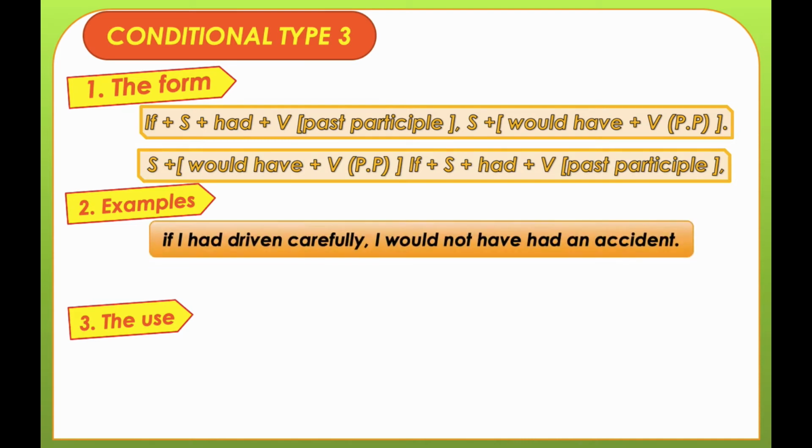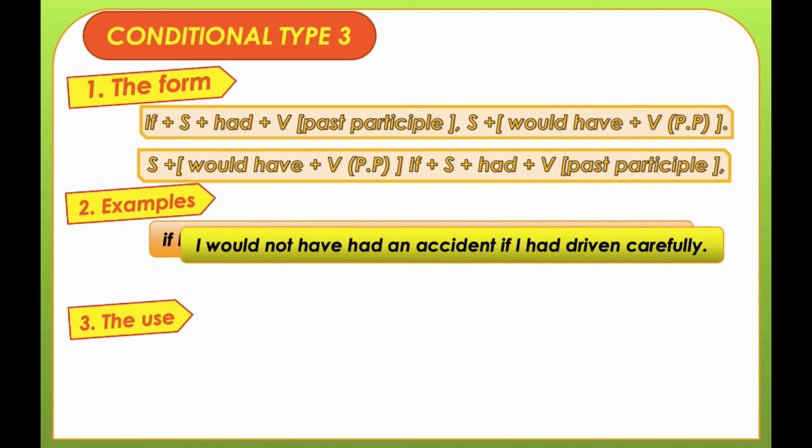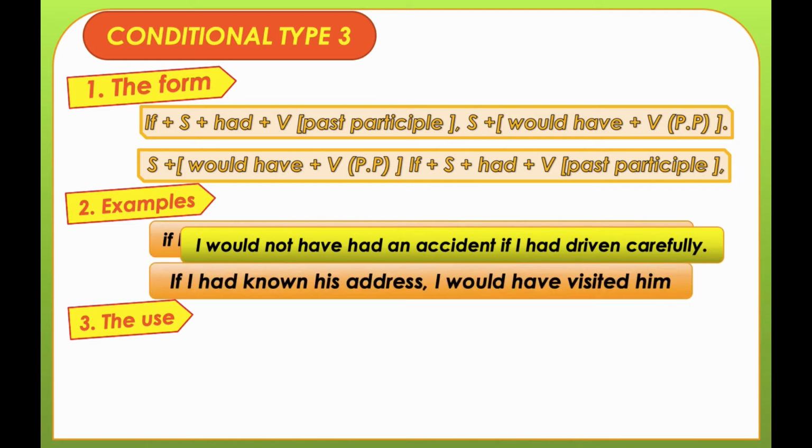If I had driven carefully, I wouldn't have had an accident. It changed to: I wouldn't have had an accident if I had driven carefully. Number 2, if I had known his address, I would have visited him.